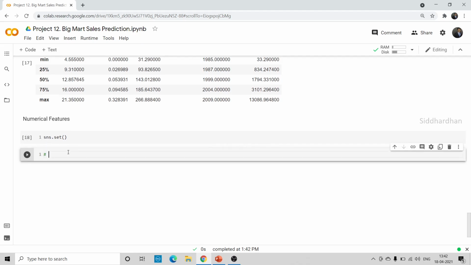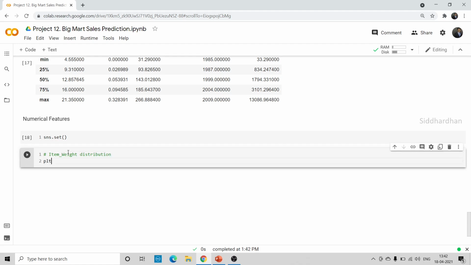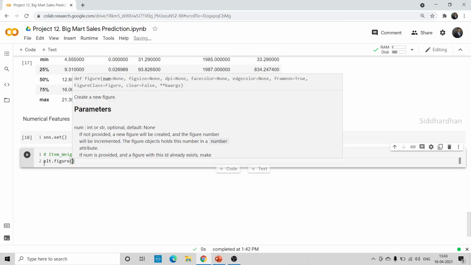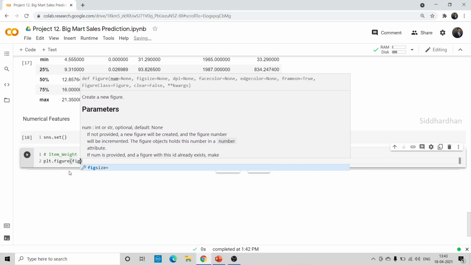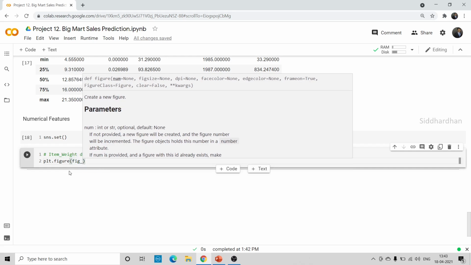So first I'm going to create a plot for the item weight column. Item weight is the first numerical column we have. So, item weight distribution: how are the values distributed in this particular column? That's what we are going to understand. For that, I'm going to use plt.figure. plt means matplotlib.pyplot, which we have imported in the short form as plt. In this, mention the figure size, figsize equal to